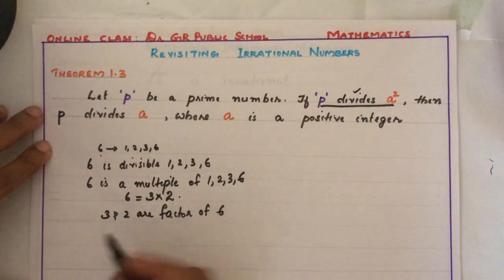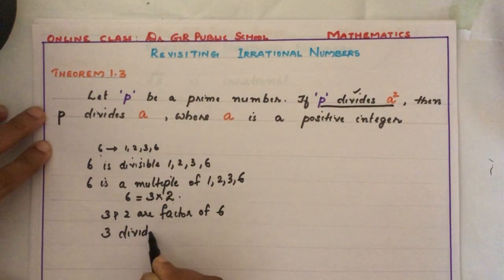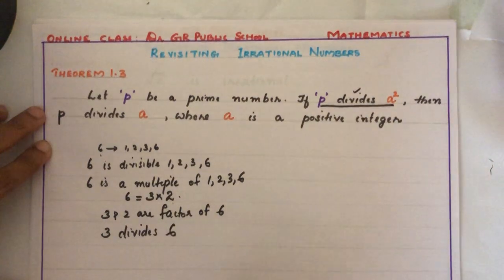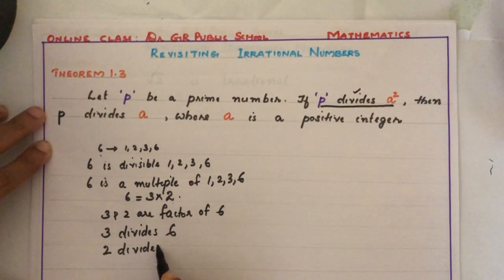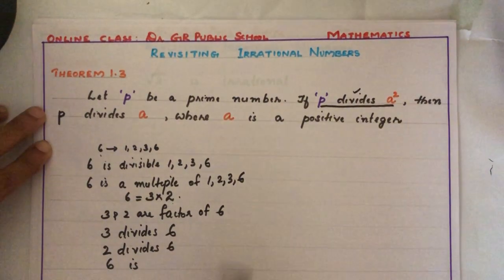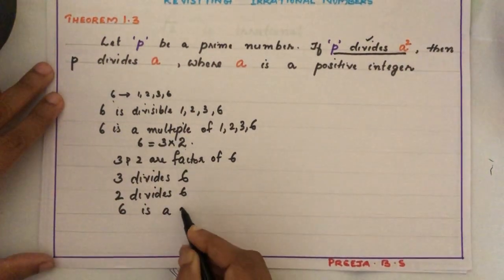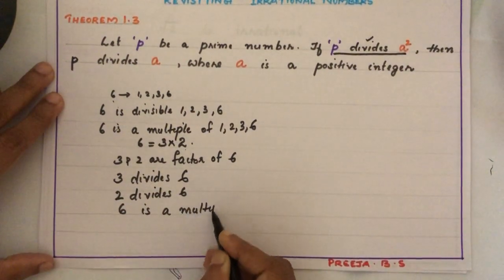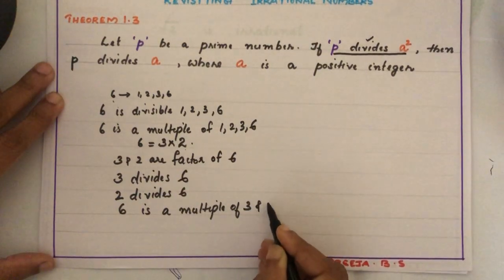Or 3 divides 6, or 2 divides 6, or 6 is a multiple of 3 and 2.